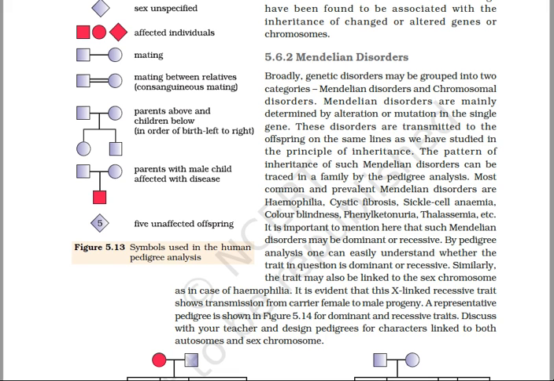Now the autosomal recessive inherited diseases are phenylketonuria, albinism, sickle cell anemia, thalassemia, etc. And the sex-linked recessive inherited diseases, examples are color blindness and hemophilia.